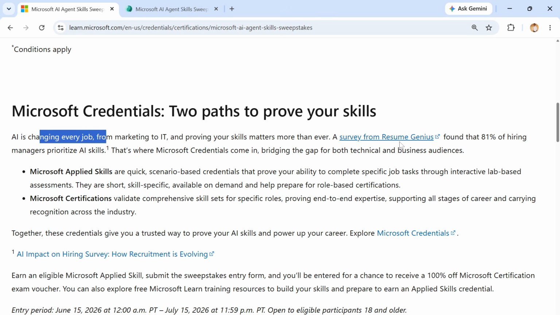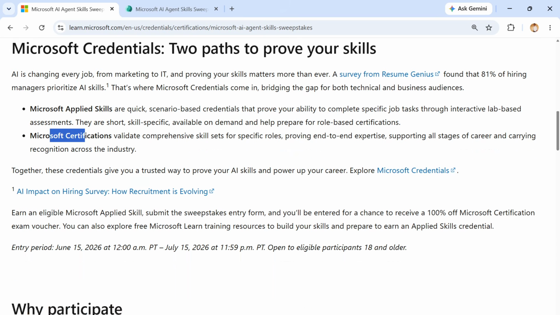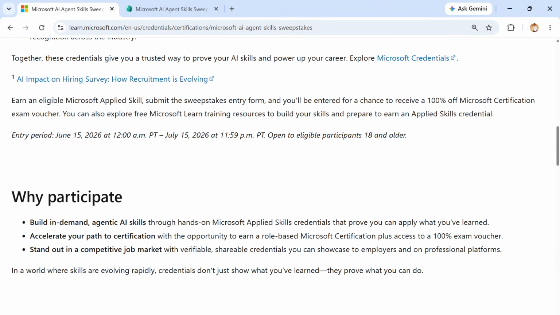A survey from Resume Genius found that 81% of hiring managers prioritize AI skills. That's where Microsoft credentials come in and bridge the gap for both technical and business audiences.